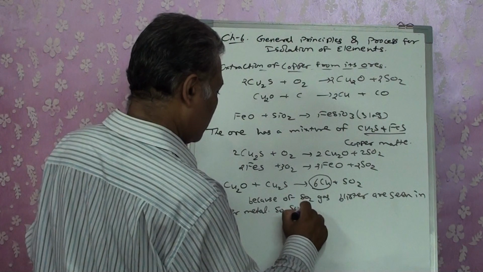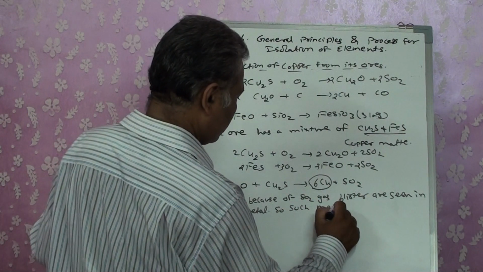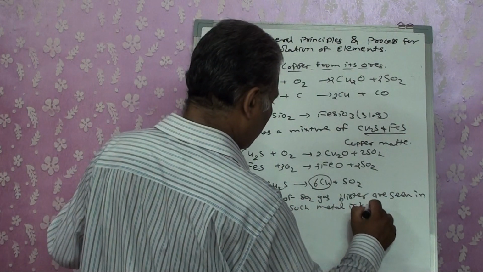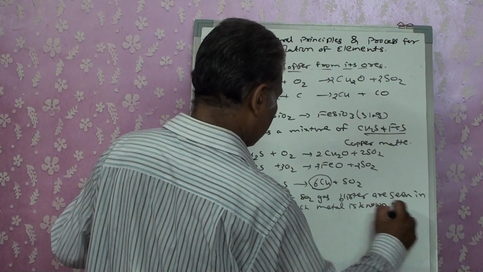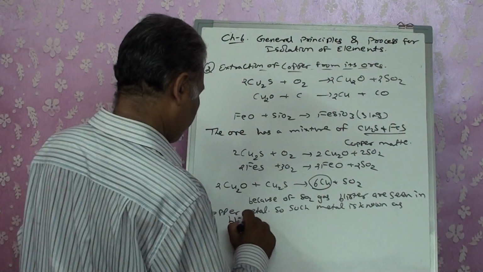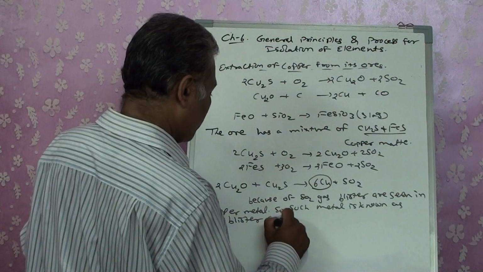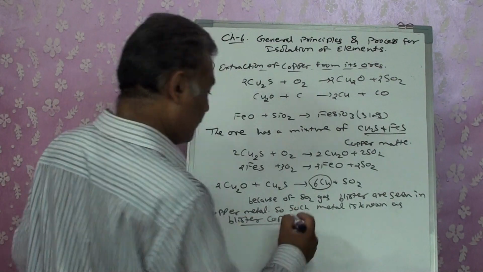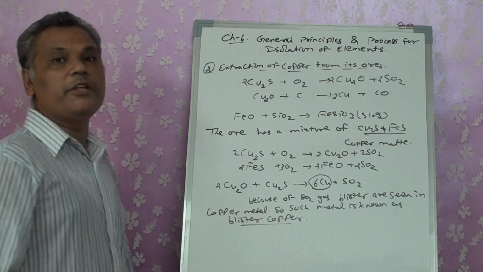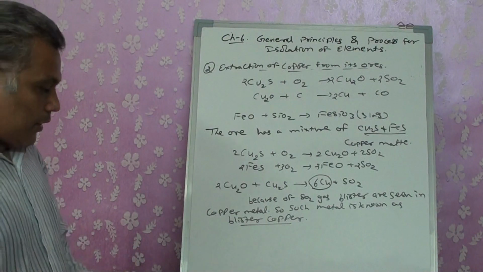Such metal is known as blister copper. We term it blister copper, right?